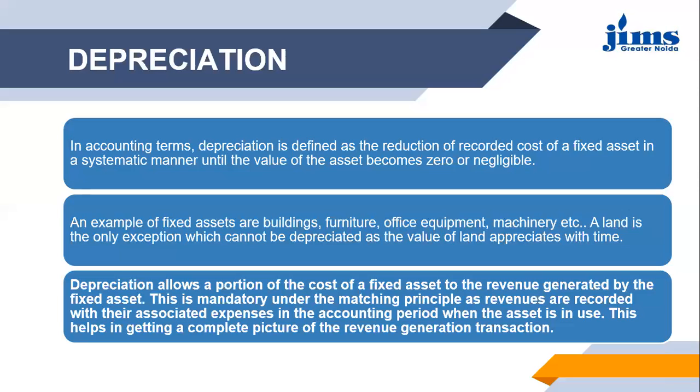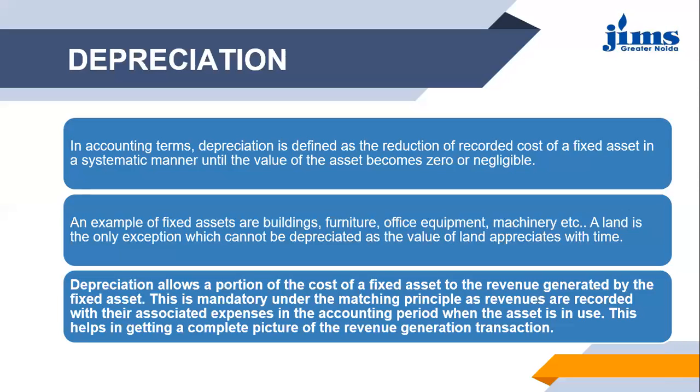This is an important point, as I have bolded it also. So it further says that this is mandatory under the matching principle, as revenues are recorded with their associated expenses in the accounting period when the asset is in use. So obviously this is saying what? It is the matching principle, which says that whatever revenue you have received, you have to adjust it with the associated expenses that you are incurring for earning that revenue.